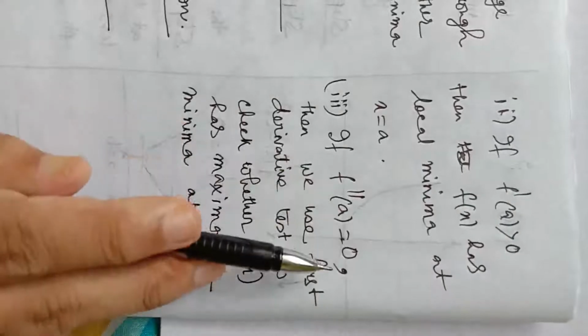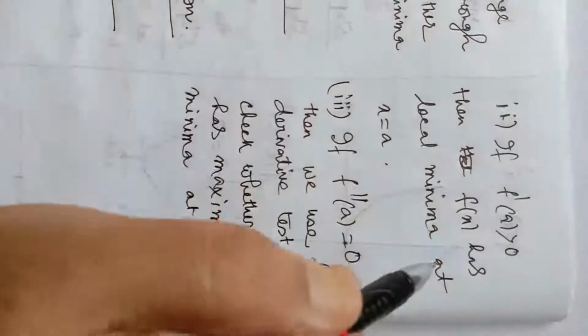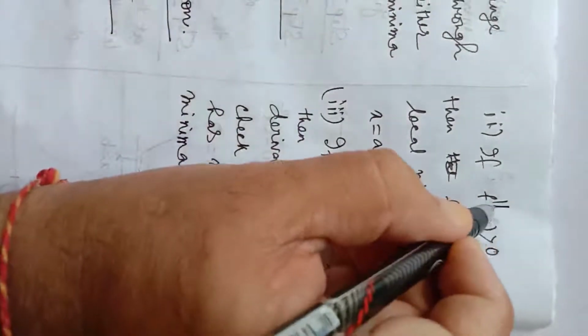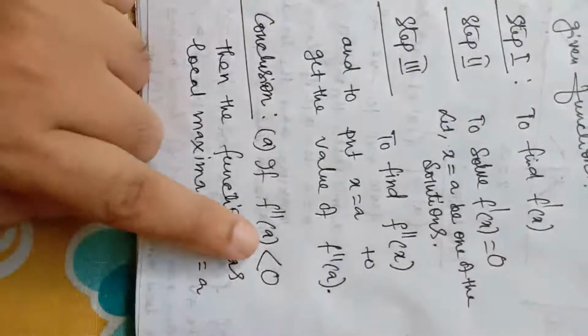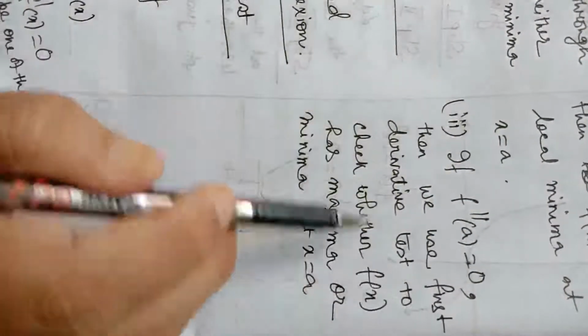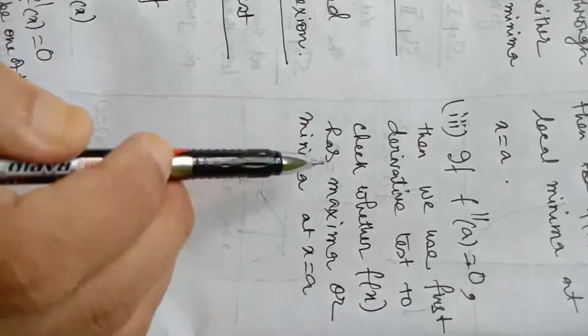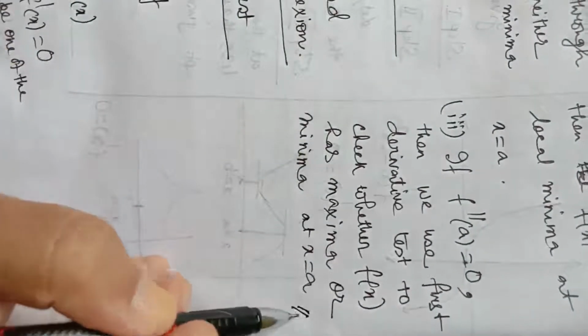So here I have to write, if f double dash a is greater than 0, then f(x) has local minima. If f double dash a is negative, then f(x) has local maxima. And if f double dash a equal to 0, then we use the first derivative test to check whether the function has maxima or minima at x equal to a. So this is the working rule. This is how we have to proceed to find the maximum value or minimum value of a function.